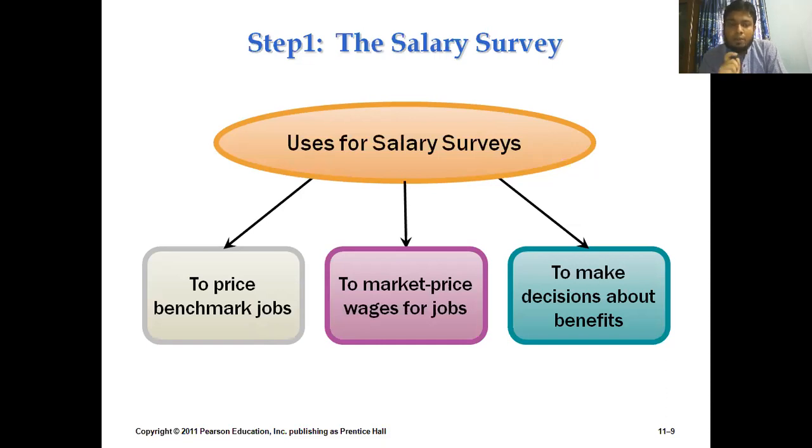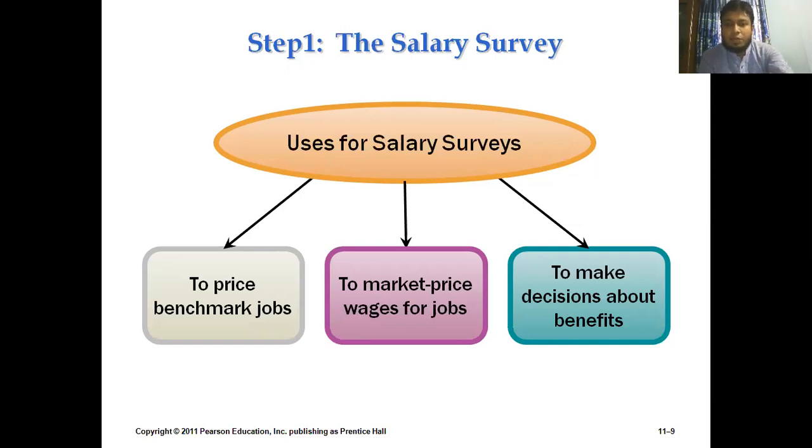First one, that is to price the benchmark jobs. I mean, what is the actual payment that should be given by other organizations, or what should be the international standard of that job's payment? We will be able to gather this information from doing a salary survey. That means we will have the international standard about that particular job and the compensation of that job. Okay, so that's the basic advantage.